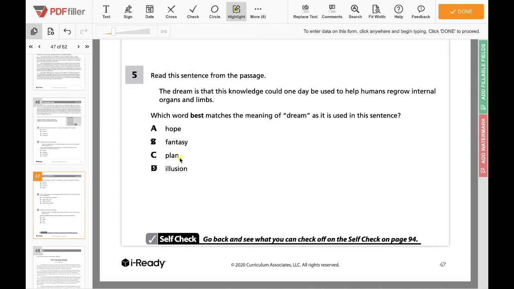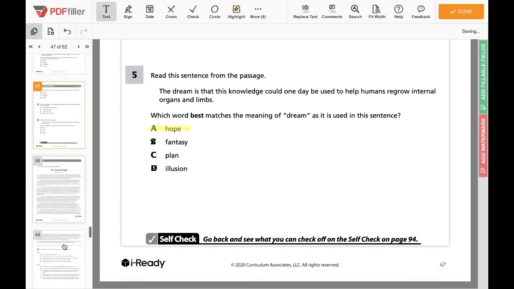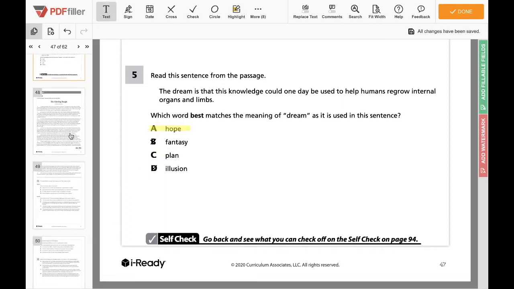If we say plan, a plan is like guaranteed, right? They're planning that this is going to happen, and they know it's going to happen, but we don't really know that it's going to happen, right? So I think out of these two, while plan seems like a good answer, I think hope is our better answer, because we can't guarantee that it's going to happen, but they're hoping that it will happen.